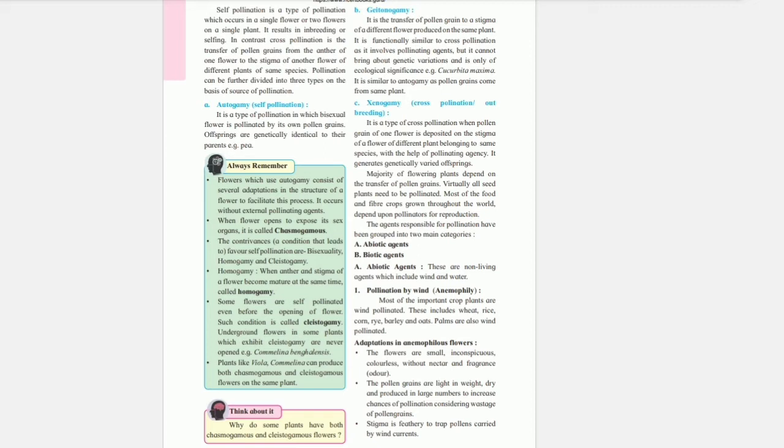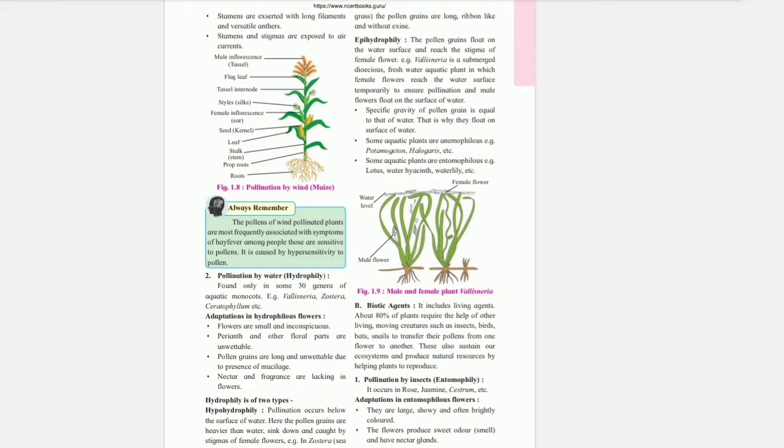Adaptation in anemophilous flower. The flowers are small, inconspicuous, colorless, without nectar and fragrance or odor. The pollen grains are light in weight, dry, and produced in large number to increase chances of pollination, considering wastage of pollen grains. Stigma is feathery to trap pollens carried by wind currents. Stamens are exerted with long filament and versatile anther. Stamens and stigmas are exposed to air currents.